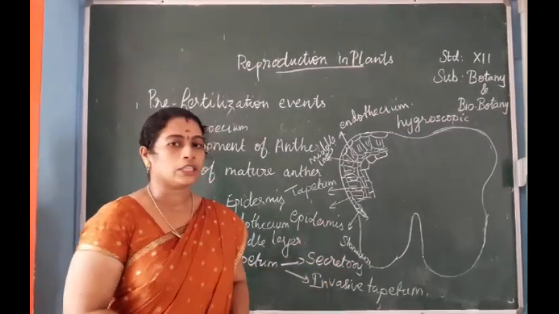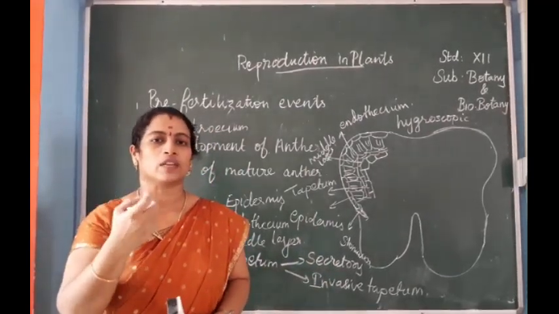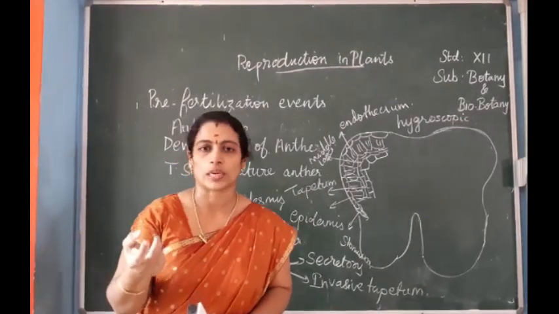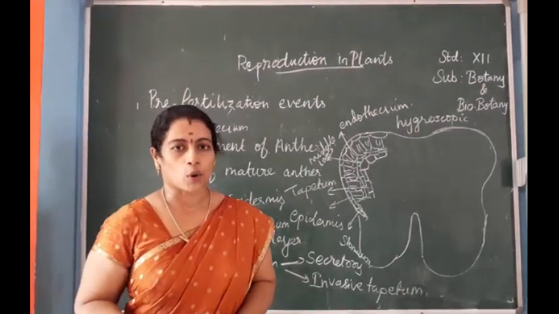In the invasive tapetum, the cellular structure will be destroyed and it will form a mass of substance known as periplasmodium, through which it nourishes the developing pollen grains.